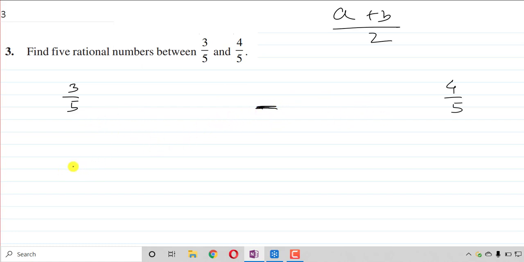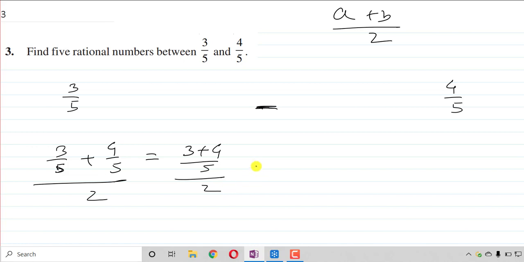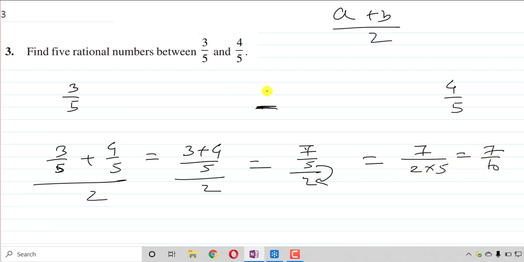How to find? 3 upon 5 plus 4 upon 5. I believe all of you know how to add fractions. If the denominator is equal, just add the numerators. 3 plus 4 upon 5, and we have to divide it also by 2. So it will be 7 upon 5 upon 2. This 2 will go into the denominator. So what you will get, 7 upon 2 into 5. It will be 7 upon 10. So the middle term between these two will be 7 upon 10.